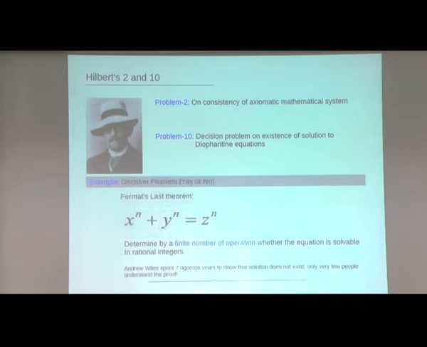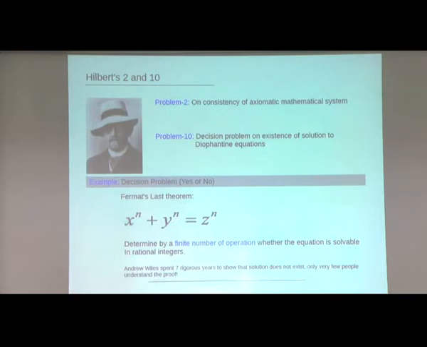Next, coming to the decision problem, let's say this theorem is called Fermat's last theorem. This theorem was proven very recently, in 2007. It was defined in 1900, so 110 years it took to be settled. If you take n equal to 2, it will be very much like Pythagoras. But this theorem is for n greater than or equal to 3. It starts from 3 onwards, and all x, y, z and n are integer numbers.